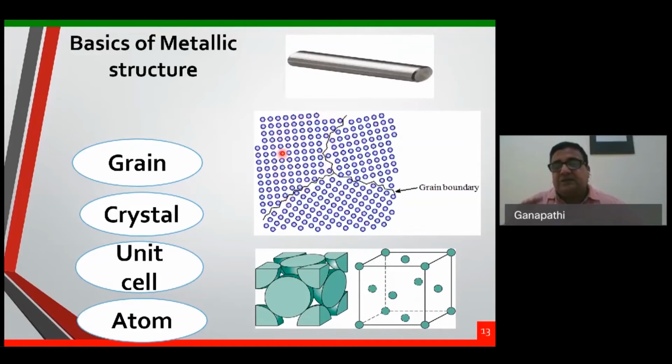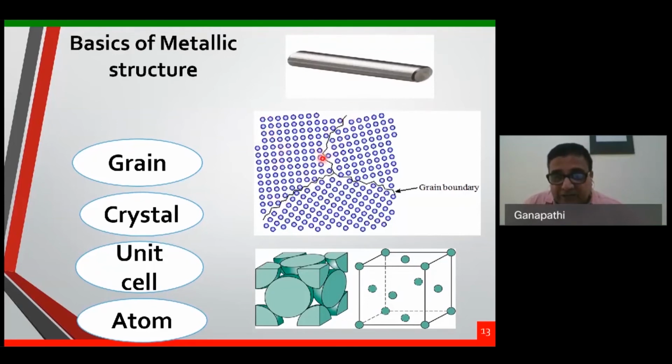What happens? This crystal will grow bigger and bigger, and the other crystals are also growing. They come and touch each other. Then it creates a grain boundary. Orientations are different. I'll show the video quickly after this. Each one is called a grain. Inside, what is there? Crystal is there. If you go further, there is a unit cell, then there is an atom, right? With so many crystals together, we call it a grain.